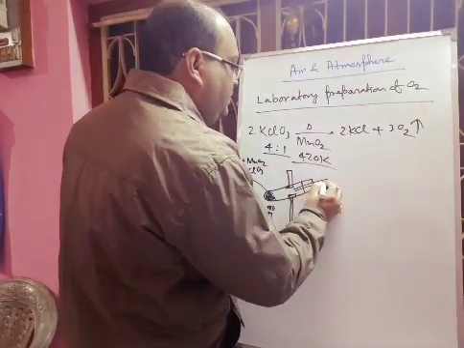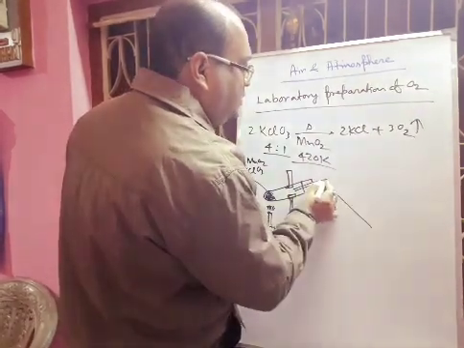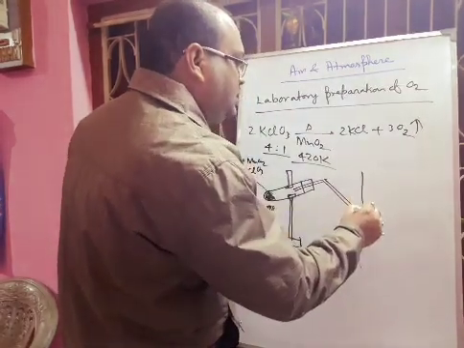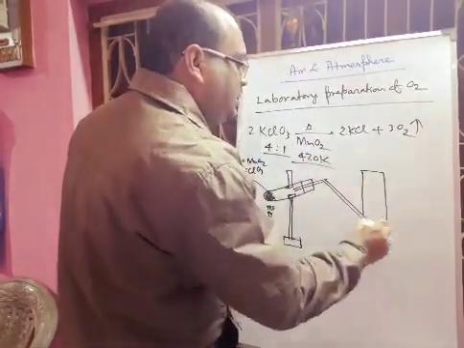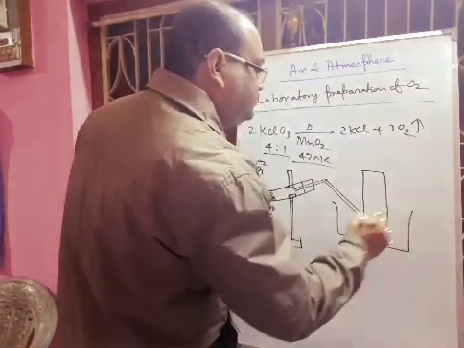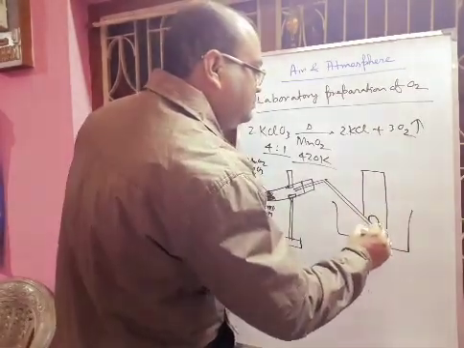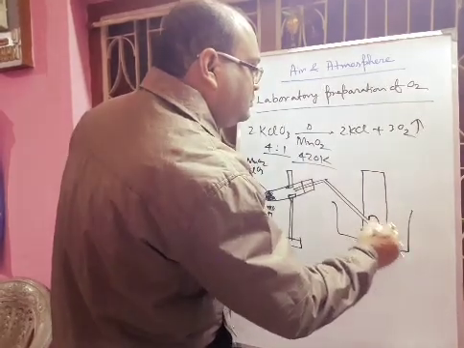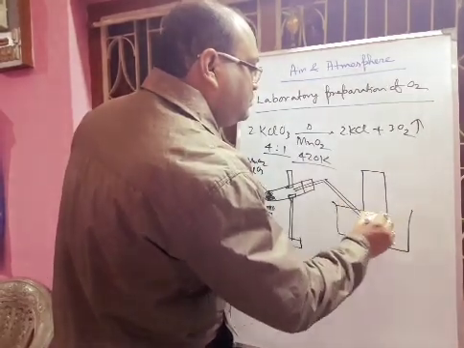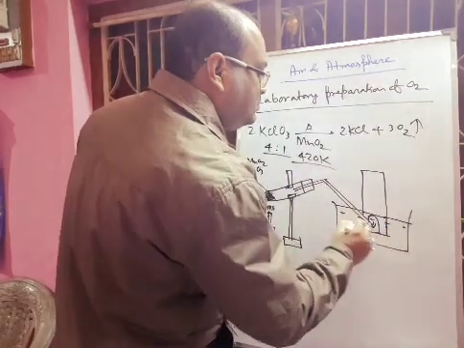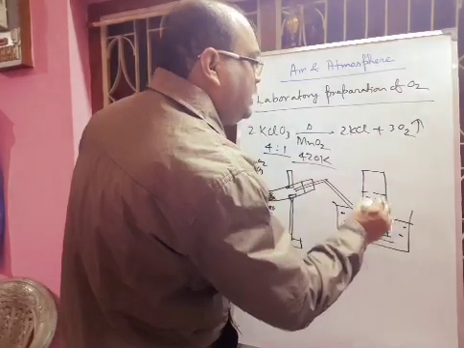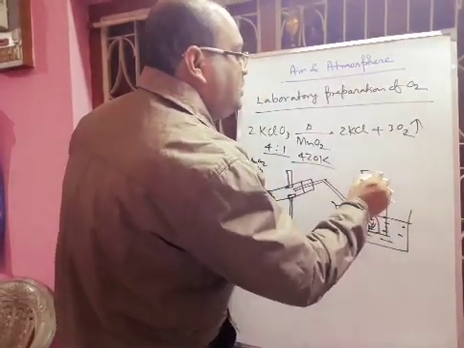One delivery tube will be attached here, and this oxygen gas is collected by downward displacement of water. Here is an inverted gas jar containing water, and here oxygen gas is collected in the vacant place.